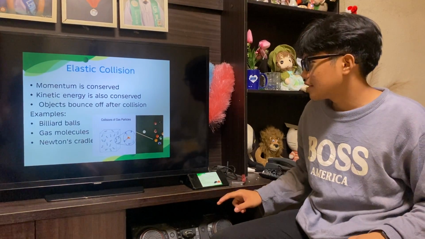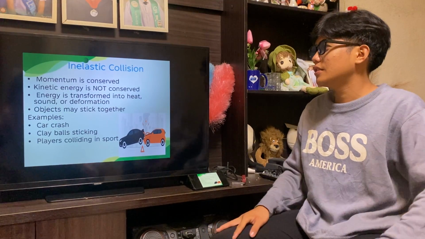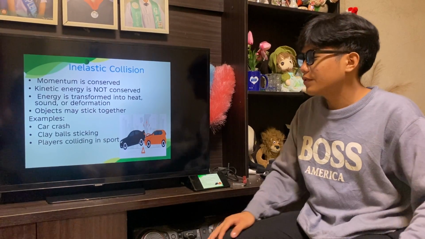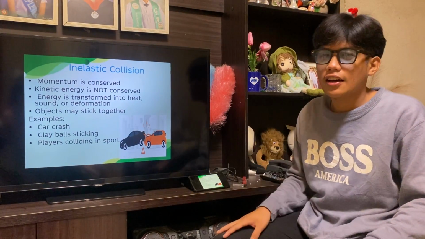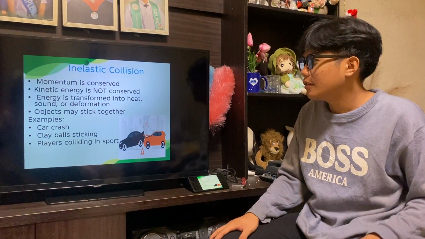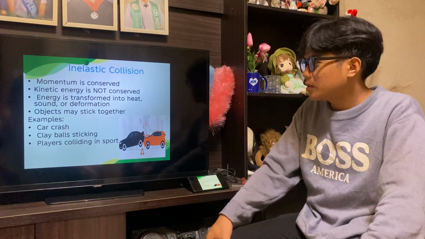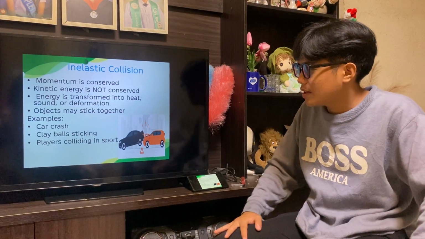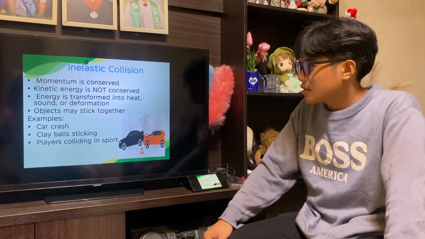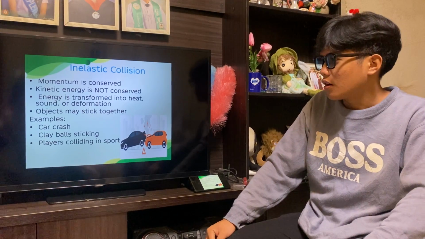And next is the inelastic collision. Momentum is still conserved. Kinetic energy is not conserved. Energy is transformed into heat, sound, or deformation. Objects may stick together. Example, car crash.